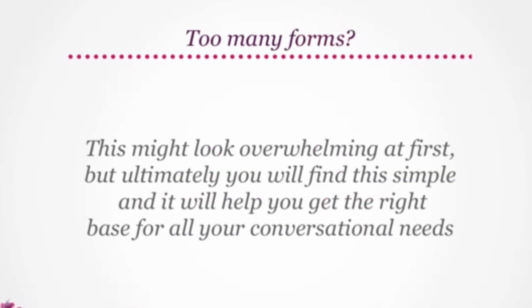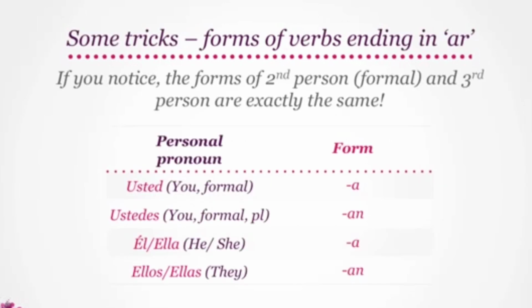All these forms may look overwhelming at first, but ultimately you will find this simple and it will help you get the right base for all your conversational needs. Here are some tricks to help you remember these forms. If you notice, the forms for formal form of second person and third person are exactly the same. So if you noticed, verbs ending in AR transform in the following way. With usted, they end in A. And with ustedes, they end in AN, which is exactly the same as how they change with third person pronouns. With él or ella, they end in A.